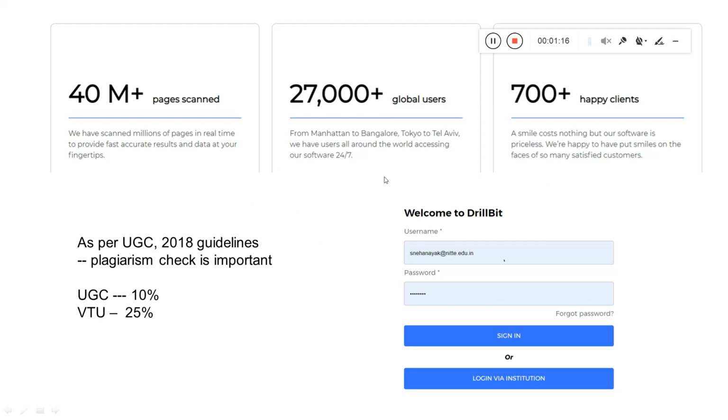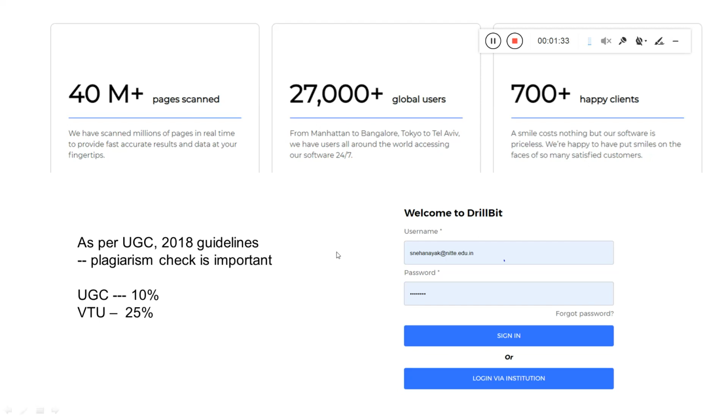Already some 40 million plus pages have been scanned using Drillbit. There are so many users globally, and so many clients are already happy with this tool, but there are still a lot of things to be updated or upgraded. With the feedback, this will definitely improve.